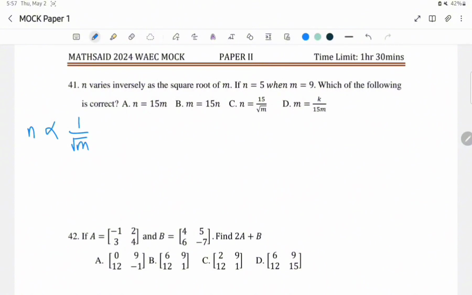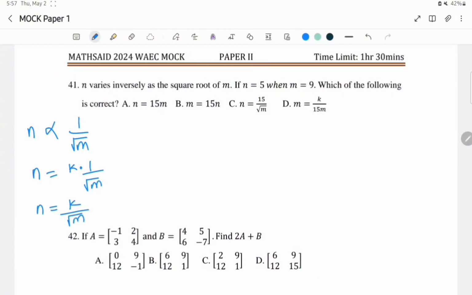Now, when we want to change this proportionality sign into an equal to sign, we are going to introduce a constant. That means n equals k multiplied by 1 over root m, which means that n equals k over root m.